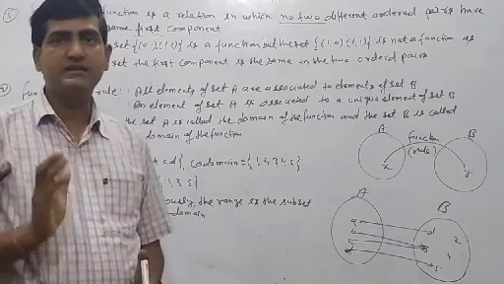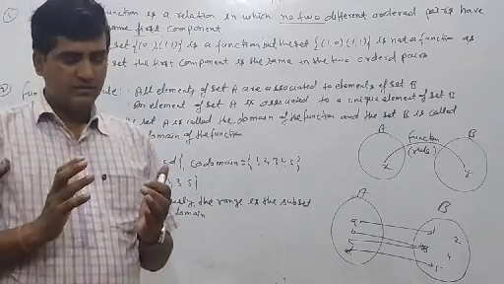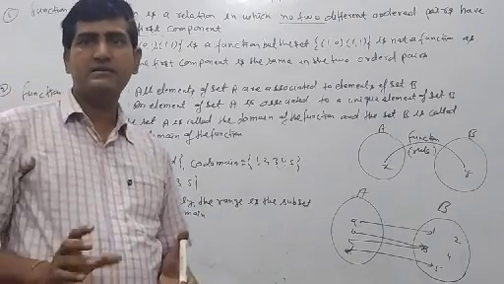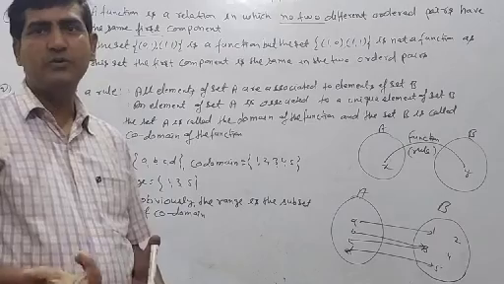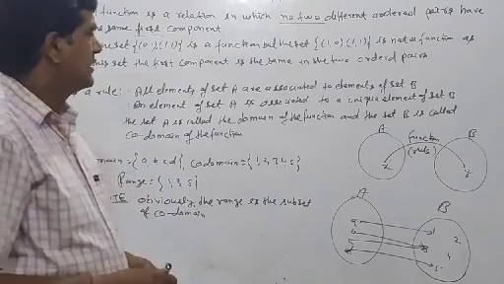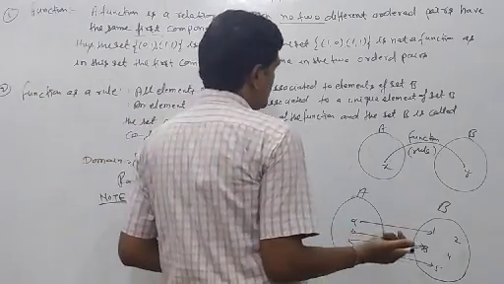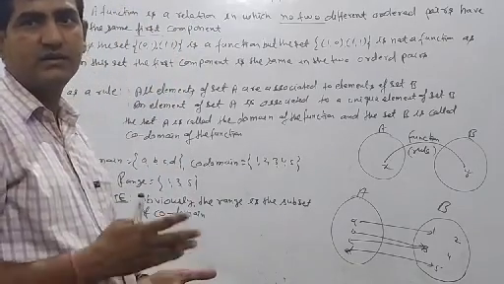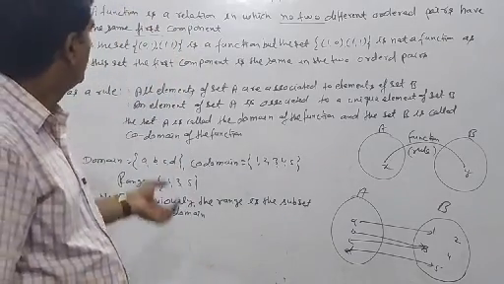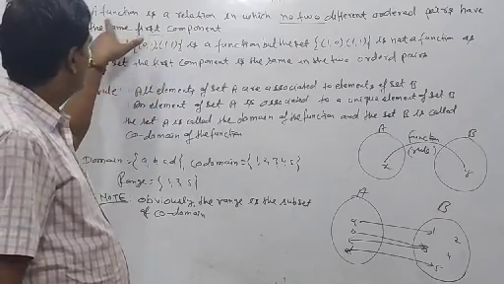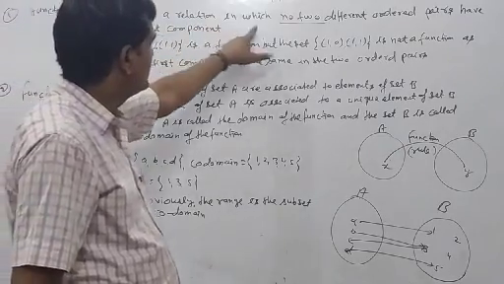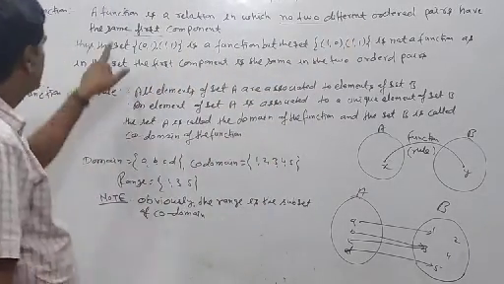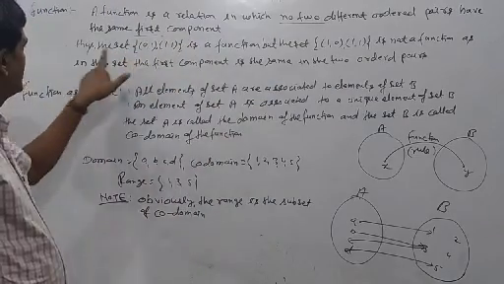Means if any sets are given, in all the sets, no same elements of the first component. Suppose x, y and x1, y1, x2, y2, then x, x1, x2 are different. Clear? Once more, a function is a relation in which no two different ordered pairs have the same first component.